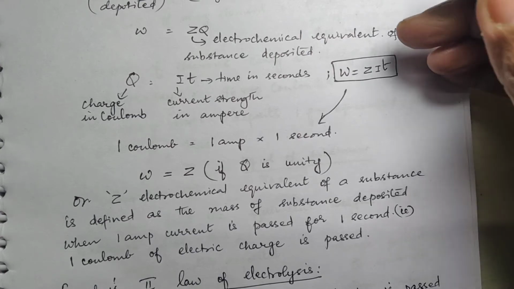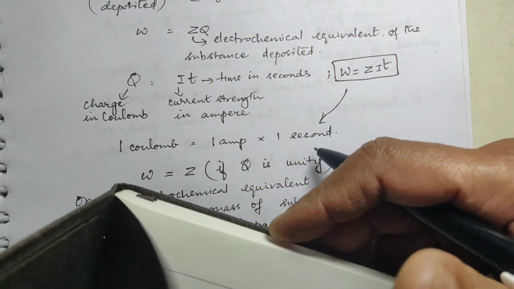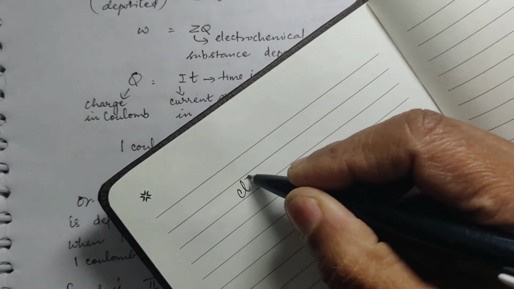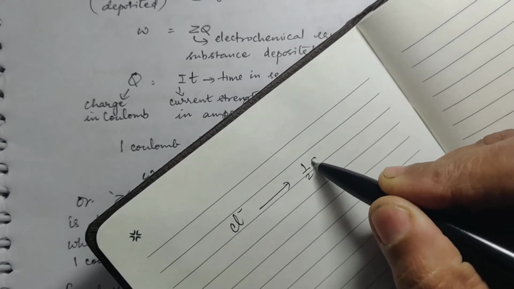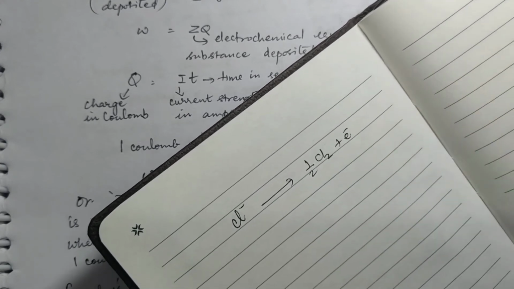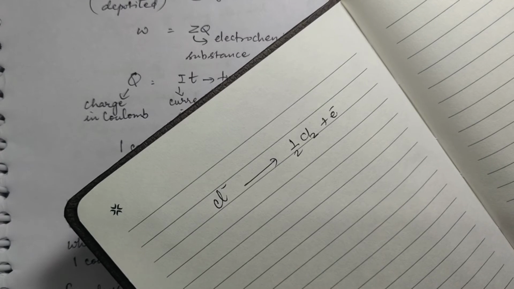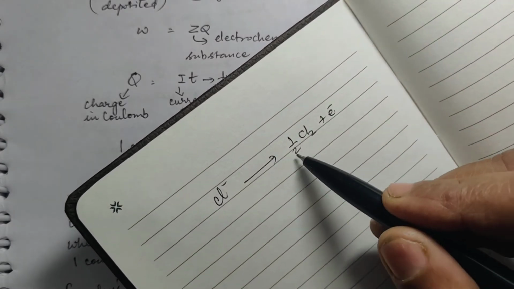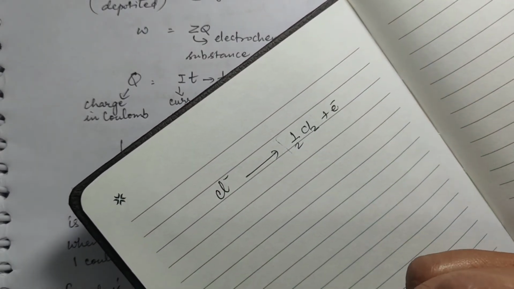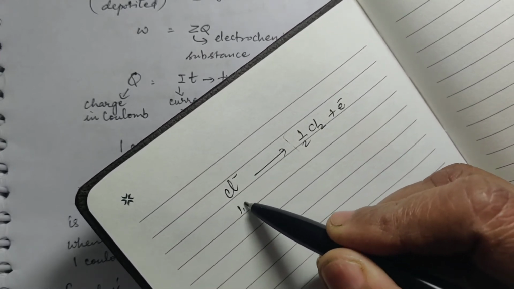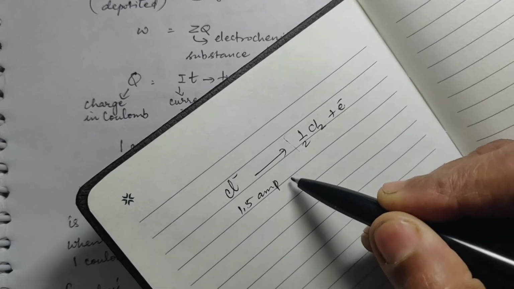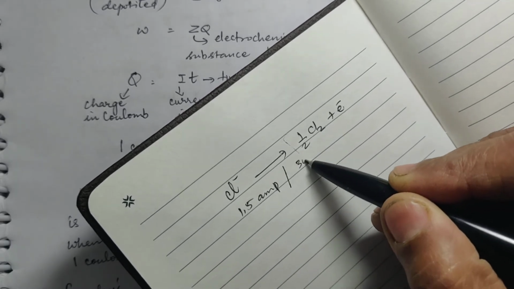How can you show that? You can show it like this: Cl minus gives you half Cl2 plus electron. This is how you show it. Here half Cl2 is produced. Now I tell you, say for example, 1.5 ampere of current is passed for 30 seconds.